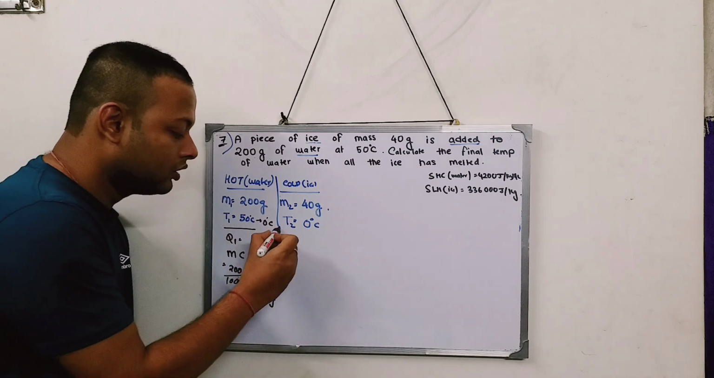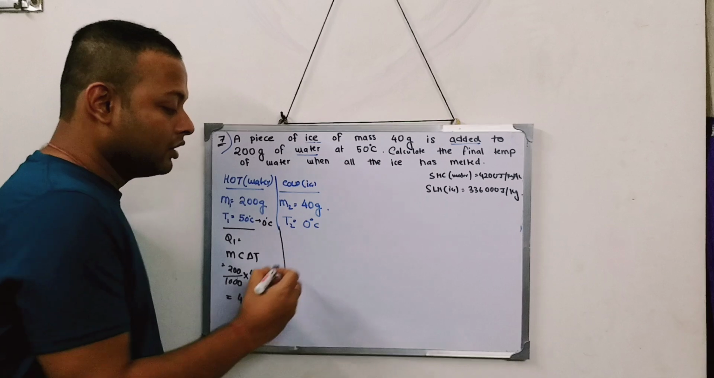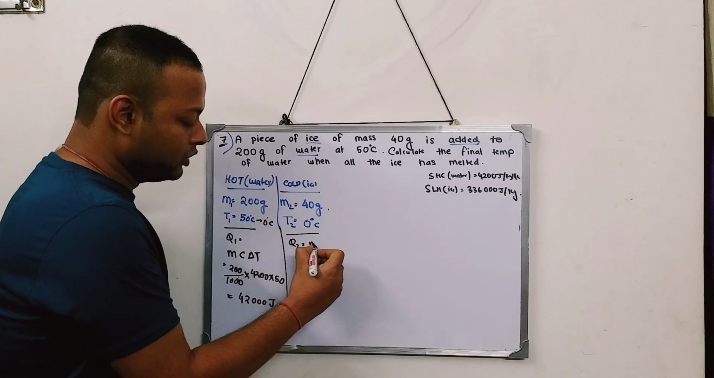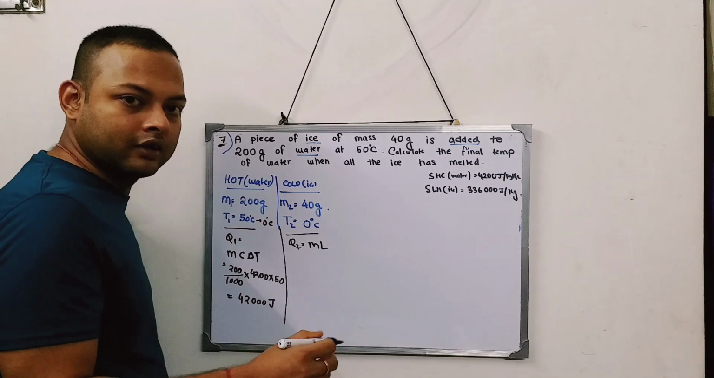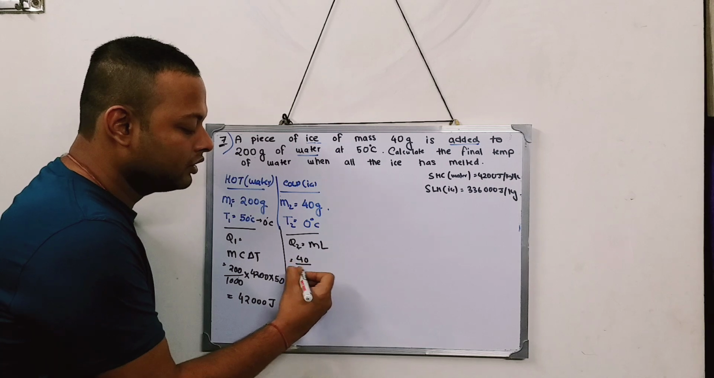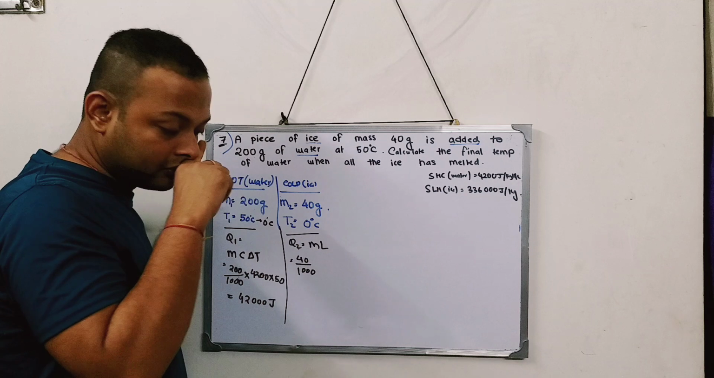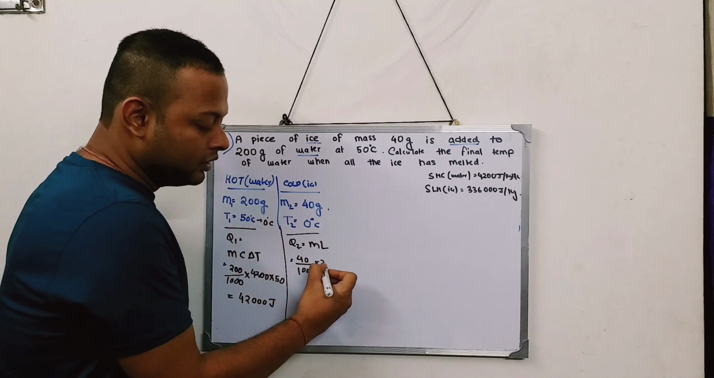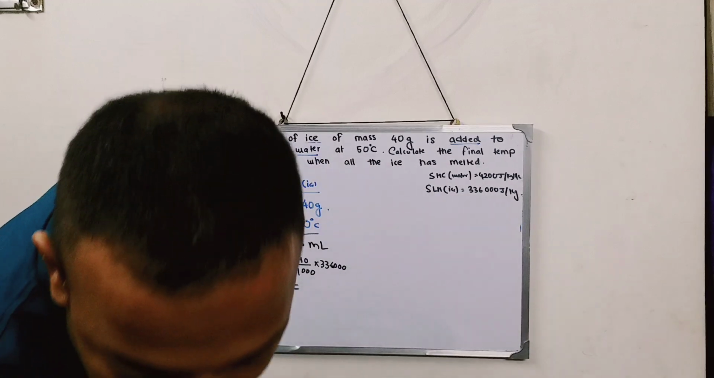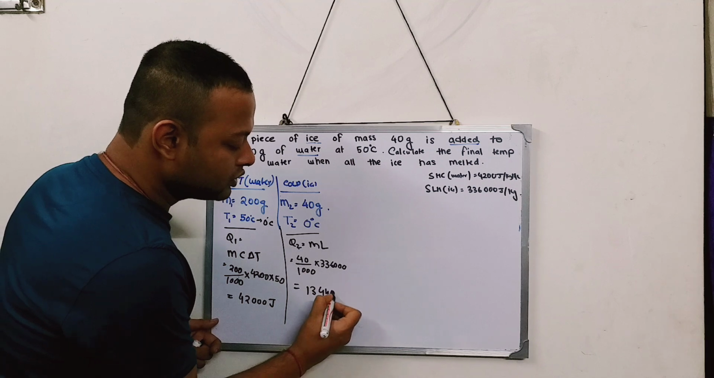And let's figure out the total amount of heat that is required to melt the ice. The amount of heat required to melt the ice will be Q2. The formula will be ml, since to melt it is a change of state. So mass is how much? 40 gram. That will be 40 by 1000, because these values are given in kg, into 336000. When you solve it, you will get the value as 13440 joule.